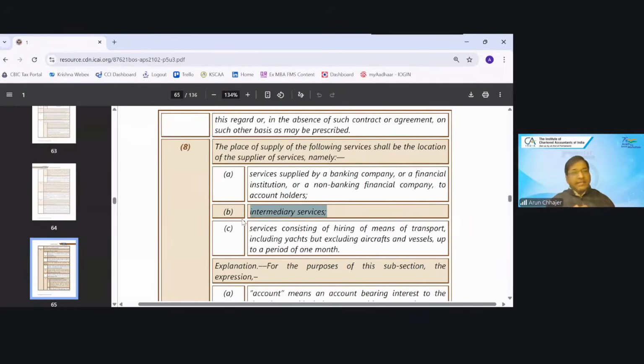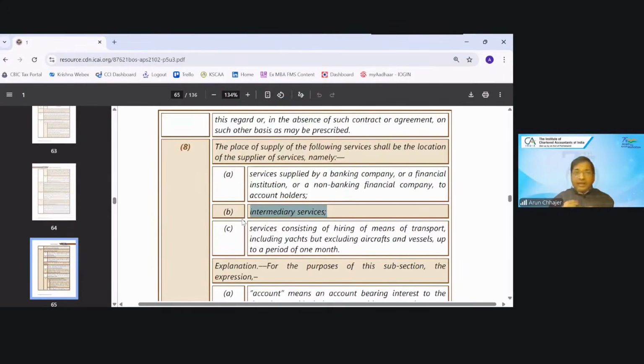Example: I am a commission agent of, let's say, a Japanese company. There's a Japanese bike manufacturing company and I am the commission agent. I'm promoting that sale. So I have done sales in the UK and USA of that Japanese company's motorbikes. I made a total sale of 100 crore and my commission is, let's say, 10 crore. I will raise the invoice to the Japanese company.